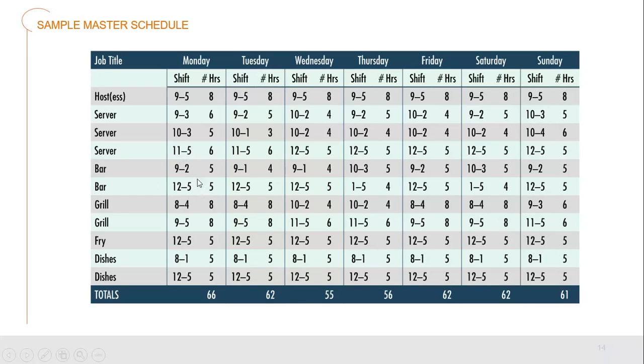This way, everything is covered for that full 8-hour shift, but by having 2 bartenders for only 5 hours each, and also at the same time, both of them being there during the busiest time period. The same idea then goes for the grill, and then for the fry chef. So these people would then be around for the busiest time period at lunchtime and being able to move off